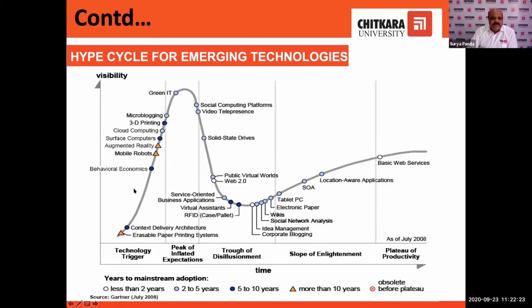Suppose here you can see the status of cloud computing. In 2008, the status of cloud computing was less than 2 years. Now the status of cloud computing must have reached over here. So what is happening over here?